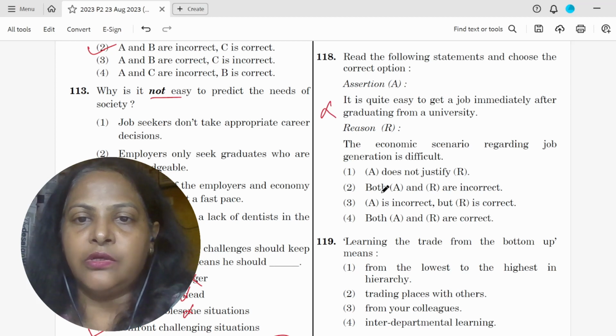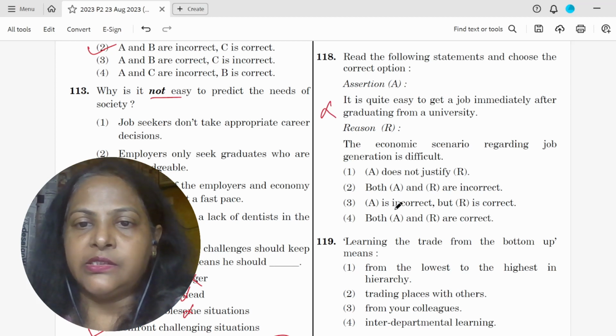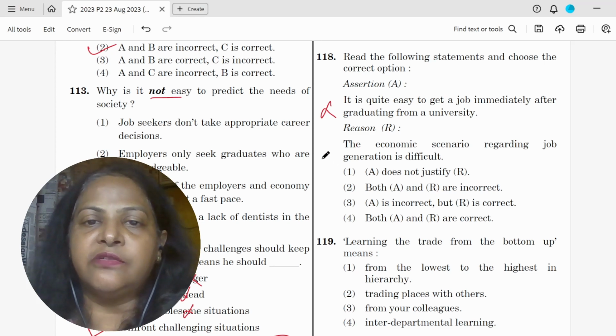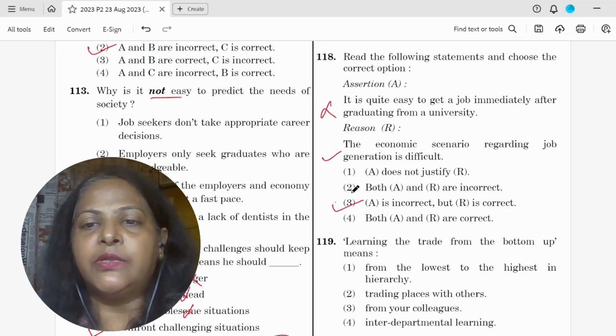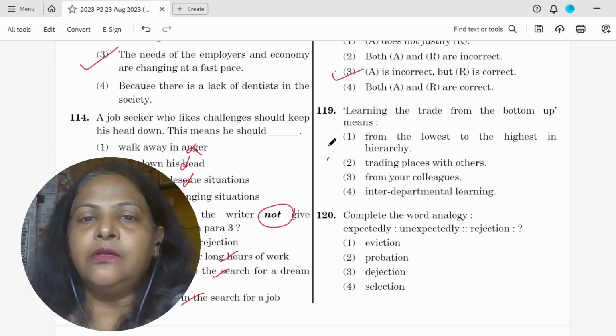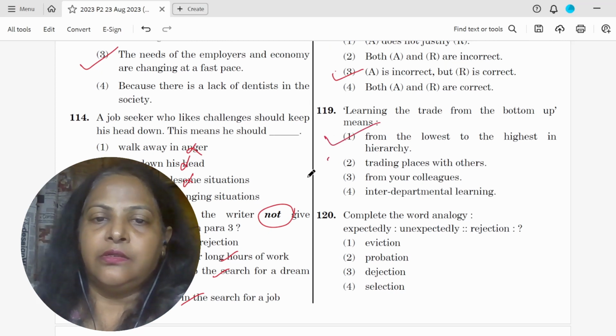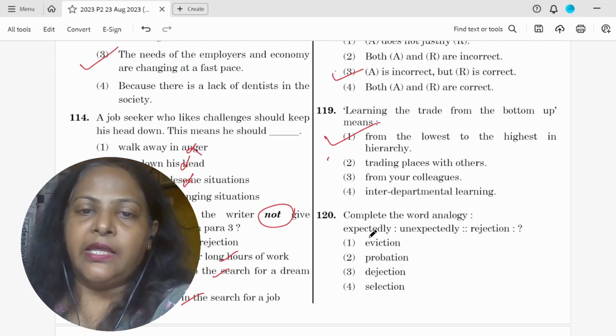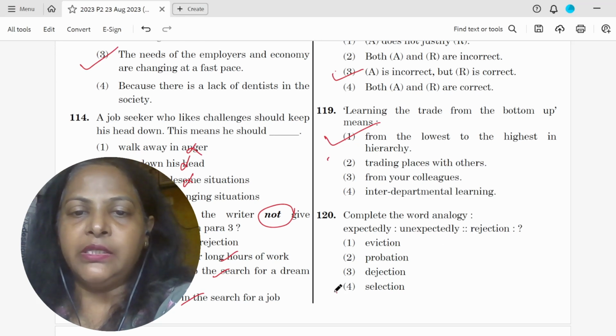So this is wrong. A is incorrect. Okay. The economic scenario regarding job generation is difficult. This is correct. So A is incorrect, but R is correct. Learning the trade from the bottom up means learning it from the lowest to the highest hierarchy. Complete the word analogy. Expectedly, unexpectedly. So that's opposite. Rejection, therefore, will mean selection.